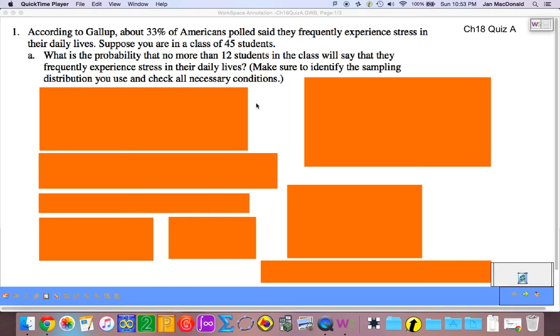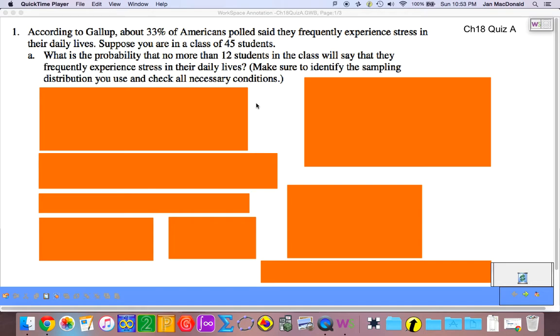Okay, welcome back. We're in Chapter 18, Quiz A. Let's just take a minute and look at the prompt. According to Gallup, about 33% of Americans polled said they frequently experience stress in their daily lives. Suppose you're in a class of 45 students. What is the probability that no more than 12 students in the class will say that they frequently experience stress in their daily lives? Make sure to identify the sampling distribution you use and check all the necessary conditions.